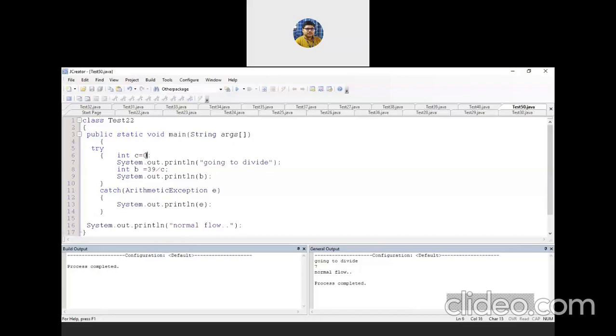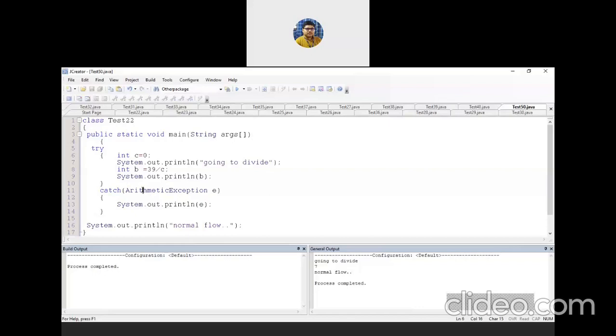If you put the value of C as 0, now the problem occurs, because when it's going to divide the value 39 by 0, that is not possible. Exception occurs. Which type of exception? Arithmetic exception occurs. That's why this try block will throw an exception object. Which type of exception object? Arithmetic exception type of exception object.